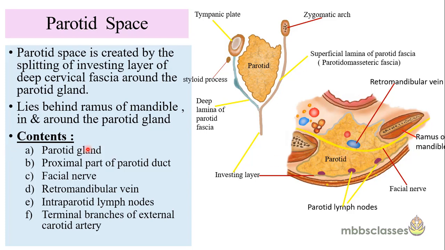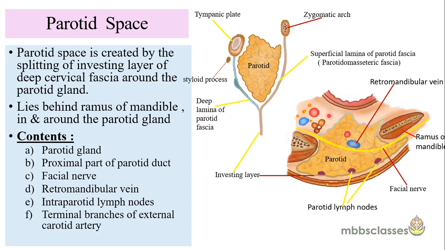If we see the contents of the parotid space, it contains the parotid gland, the proximal part of the parotid duct, and the facial nerve, which runs through the substance of the gland. Then we get the retromandibular vein, intraparotid nodes which are present underneath the capsule of the parotid, and terminal branches of the external carotid artery.